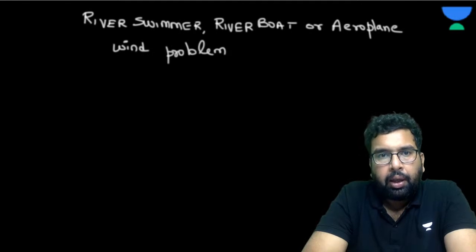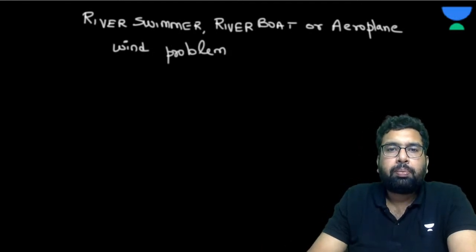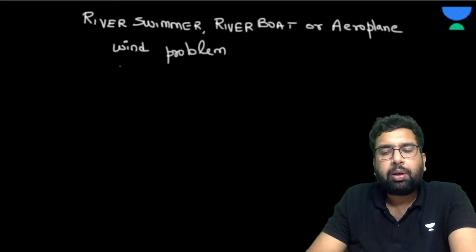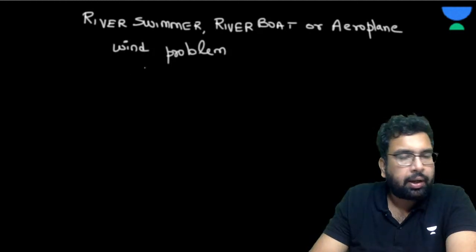So now, river swimmer, river boat, aeroplane wind problem. All these are the same thing. The concepts are the same. This is something of the relative velocity in 2D.